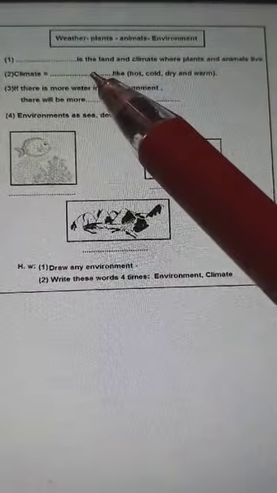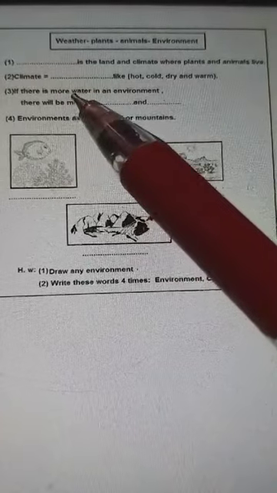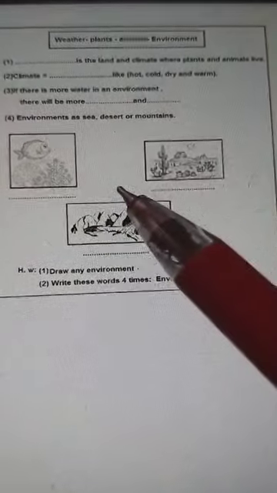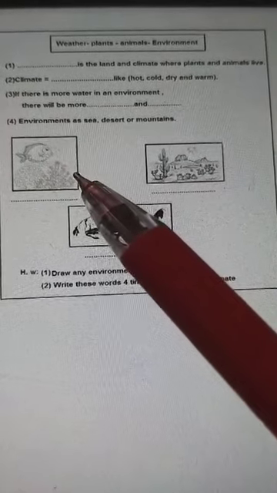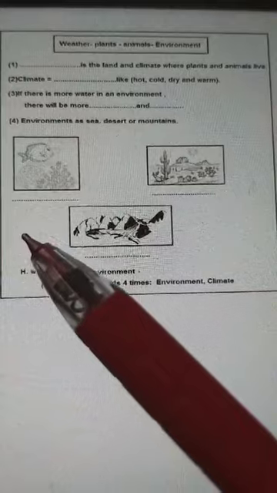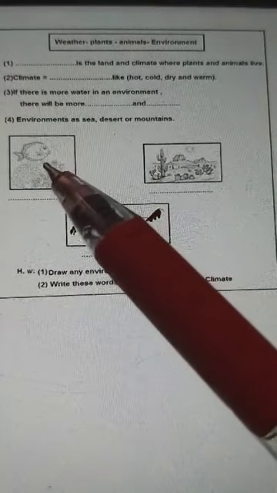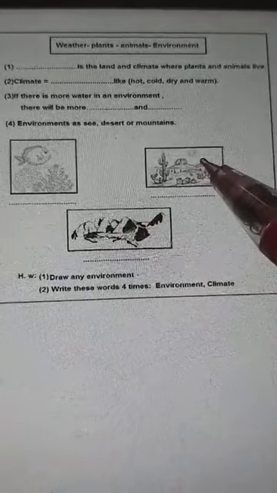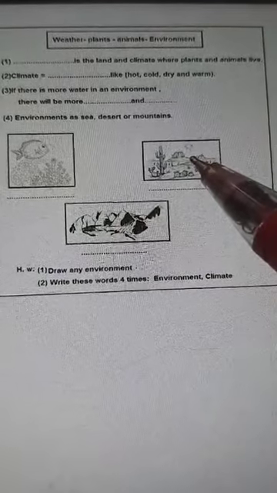If there is more water in any environment, there will be more plants and animals. Here in the sea, there is more and more water, so there will be many animals and plants. But here in desert, is there more water or less water?